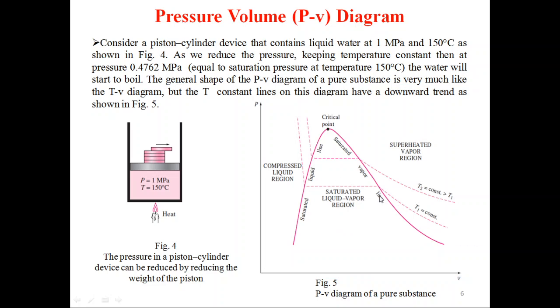Now the nature of the constant temperature line in the PV diagram is this one. On this line the temperature is constant and equal to T1. So if you have any number of points on this T1 line, the temperature of all the points will be the same. We can see the nature of this constant temperature line is such that under the dome it is horizontal, in the compressed liquid region it is curved, and in the superheated vapor region it is again curved. Now we have another constant temperature line T2. This T2 is greater than T1.